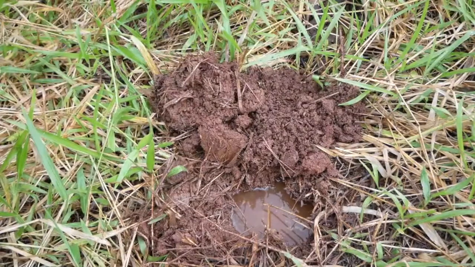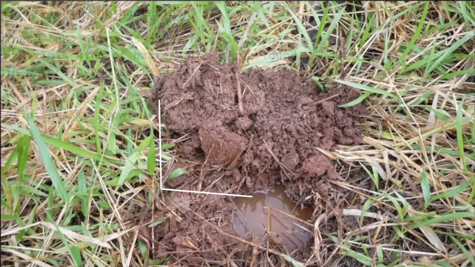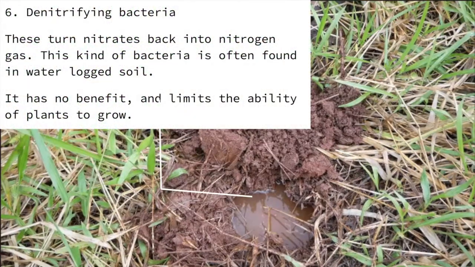And these are common in waterlogged fields, and this is why overwatering plants or floods tend to damage the ability of plants to grow. It leads to lots of this denitrifying bacteria, which means there aren't the nitrates in the soil to allow plants to grow, and so they die. And that's why a flood will often leave land inhospitable to plants for a good while afterwards. And it's why if you keep watering your plant, it doesn't do too well.